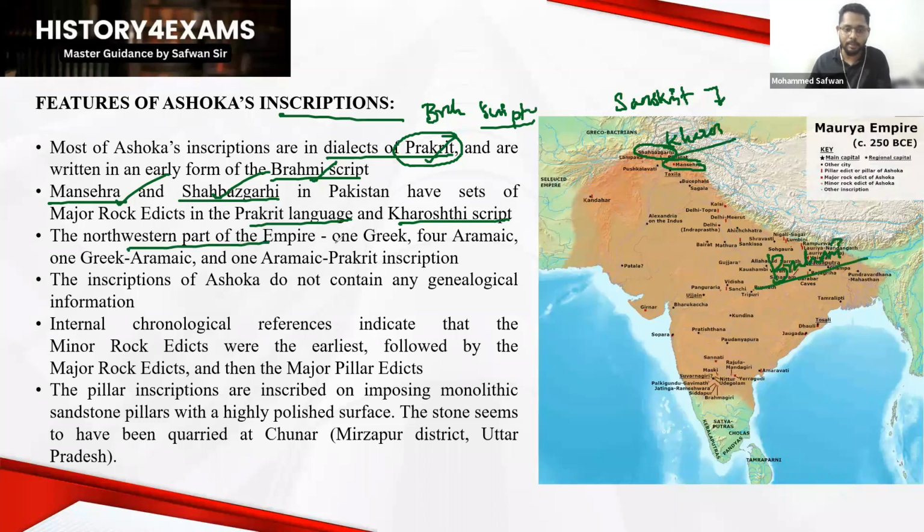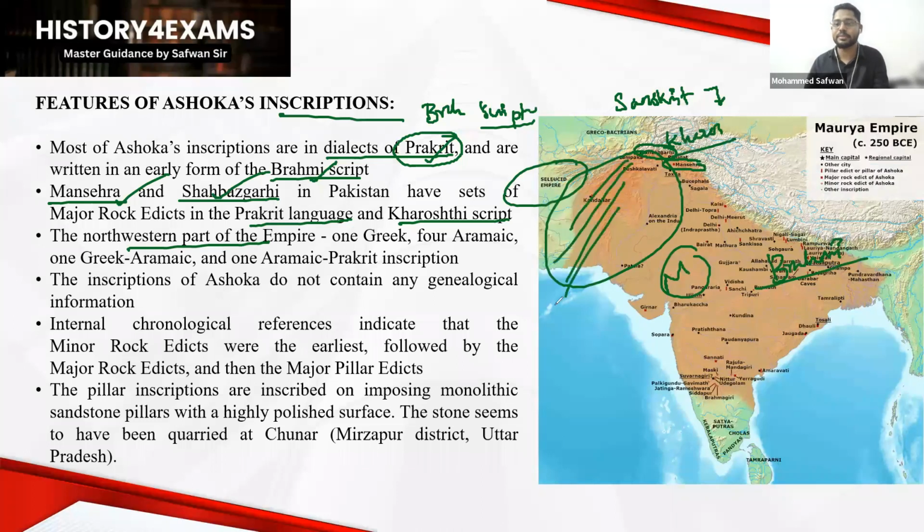In the northwestern part of the empire, when we discuss the Mauryan Empire, which dynasty ruled here? The Seleucid Empire of Seleucus Nicator and his followers, or Alexander and his followers, whatever it is. So in this region we can see some inscriptions, and the features of those inscriptions were that they were made up of one Greek, one Greco-Aramaic, and one Aramaic-Prakrit inscription.